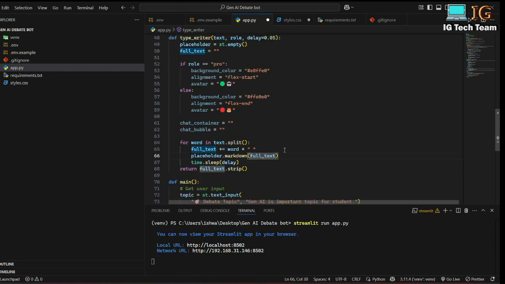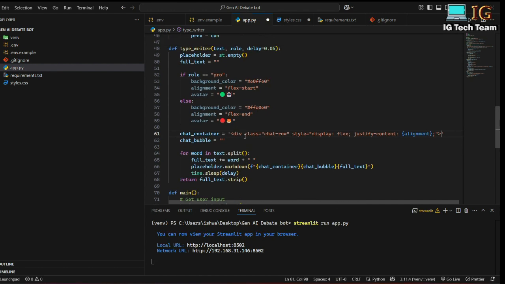Instead of just passing the full text, I can format the text, and here I can pass the chat container, and here I can pass the chat bubble. And for this chat container I have to pass the HTML tag. Here I can write this HTML tag.